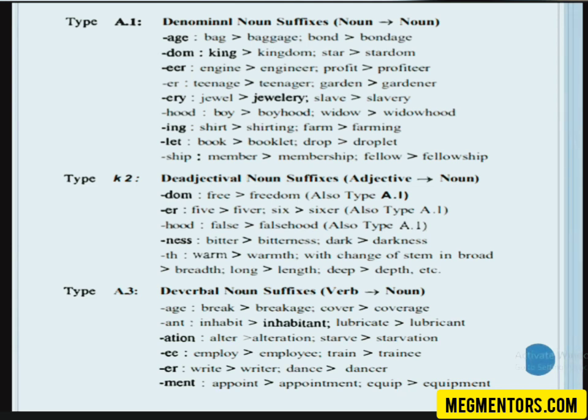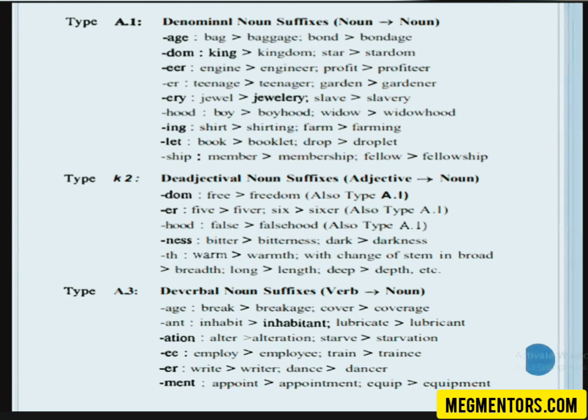Okay. Then deverbal noun suffix. That means you are adding a suffix to a verb. Break, breakage. Then cover, coverage. Break is a verb. When you add age to the verb break, you get the noun breakage. Alteration: alter is a verb. So when you add tion to the word alter, you get a noun, alteration. Employ, employee. Dance, dancer. They're all deverbal noun suffixes.